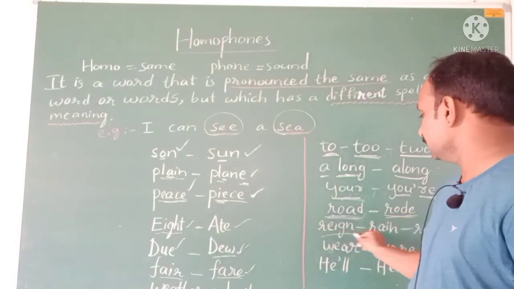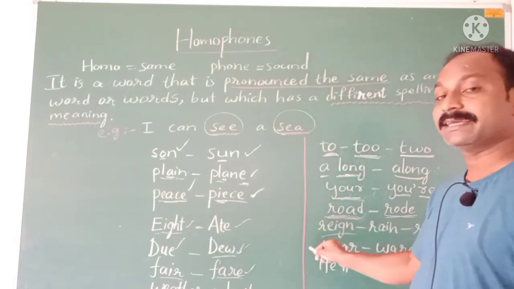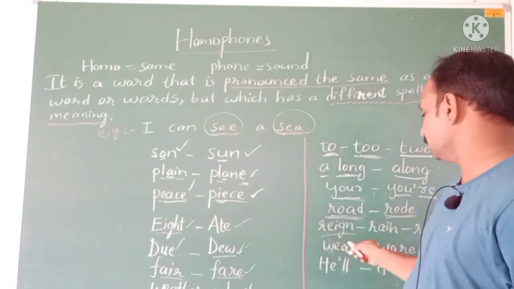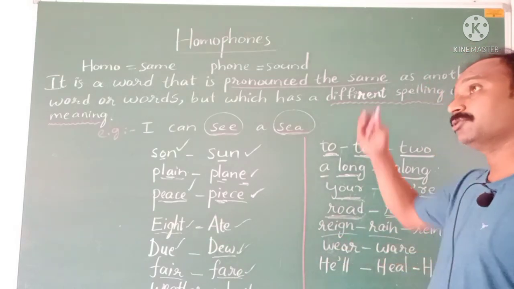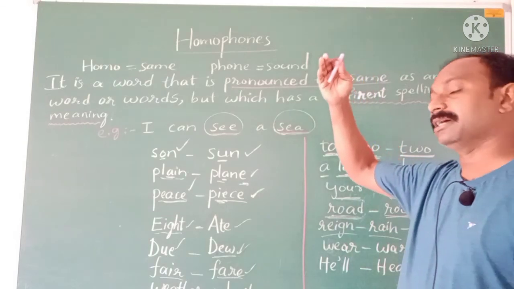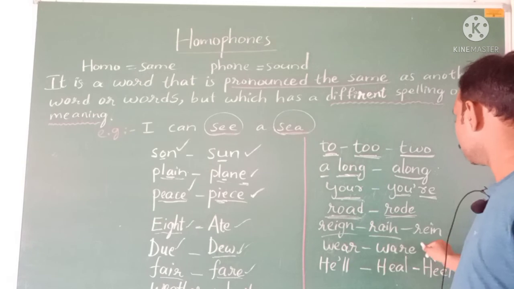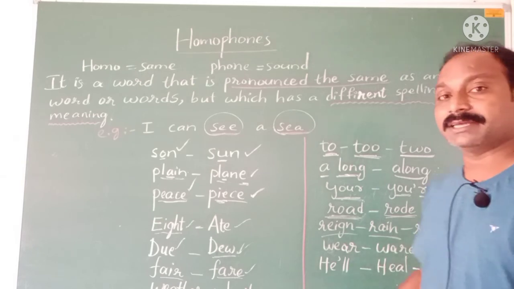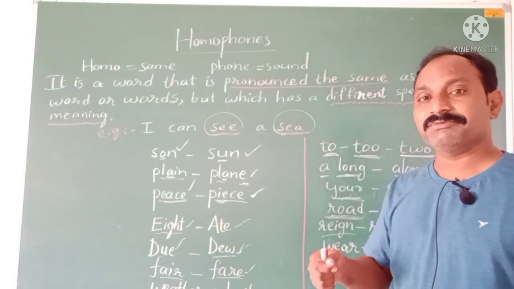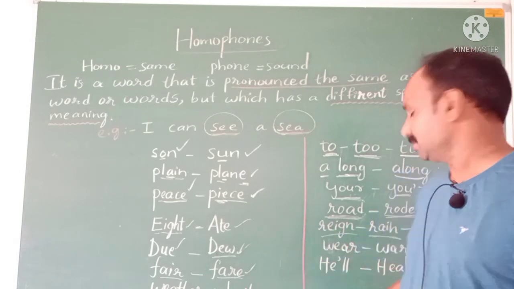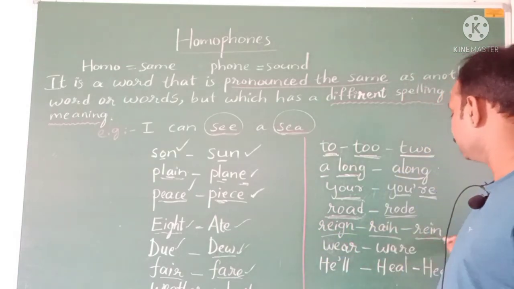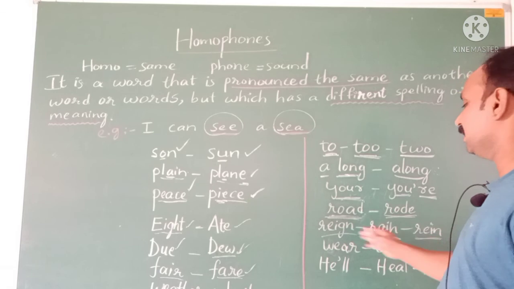And this is reign. This reign is ruling. The king reigns, the king rules. And this rain is the droplets we see when it is raining. And this rein is a strap, a rope we tie to the horse. Though they are pronounced the same, the spellings are different and the meanings are different.